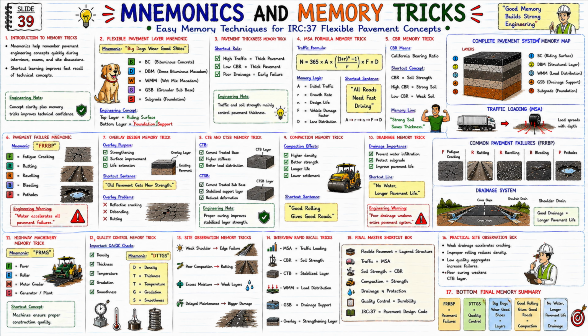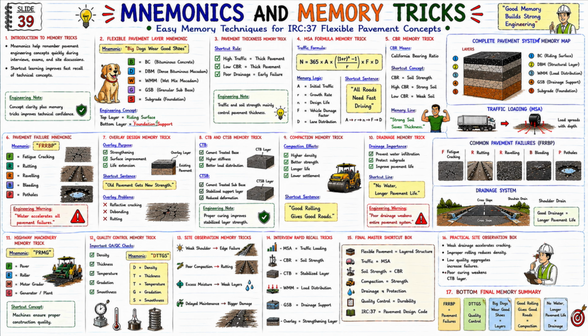Now let us look at the 9th section. Compaction memory trick. Compaction effects: higher density, better strength, longer life, lower settlement. Now look at the shortcut sentence: Good rolling gives good roads. And this is the simplest concept of compaction. Now let us look at the 10th section.